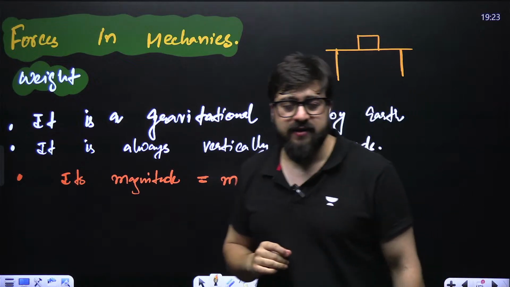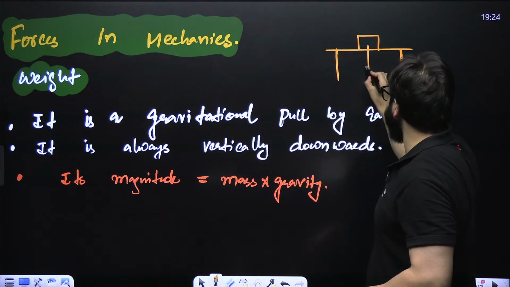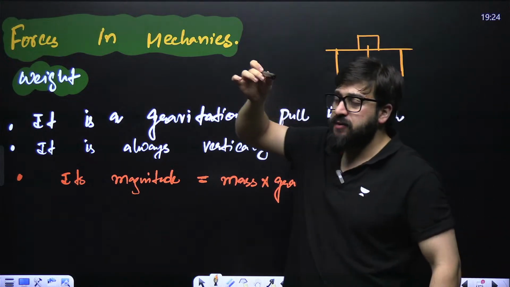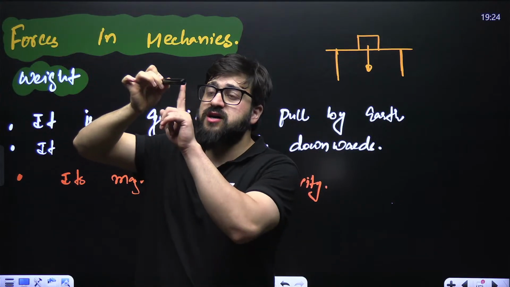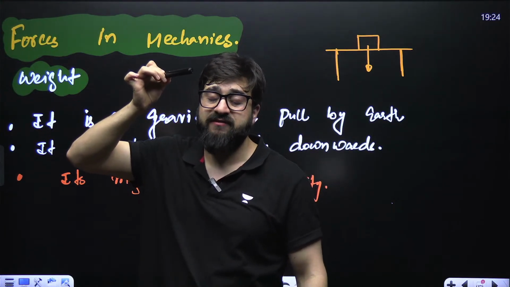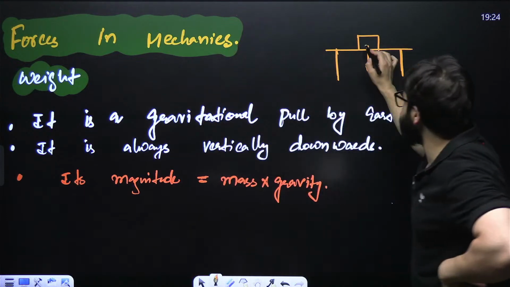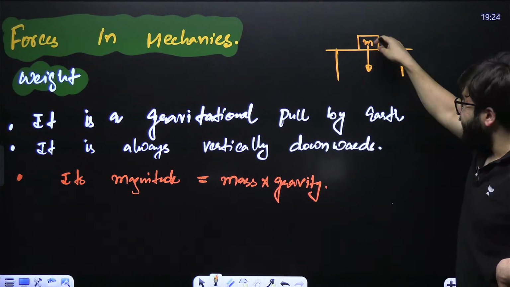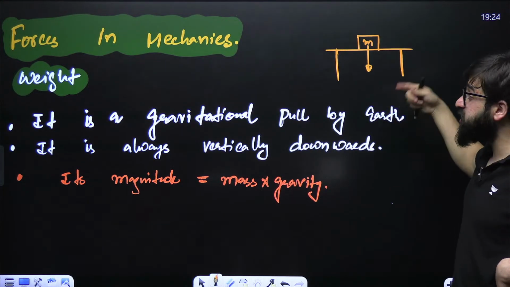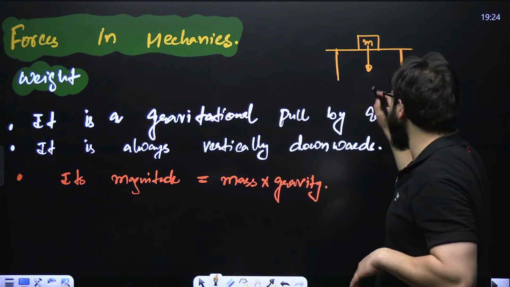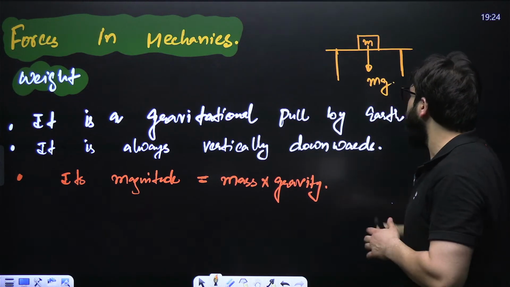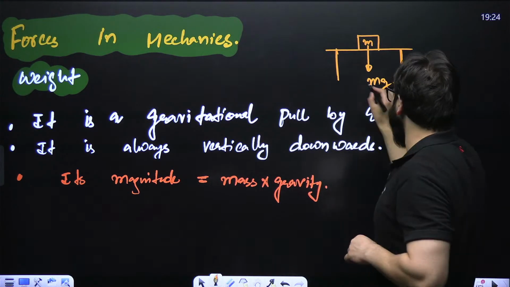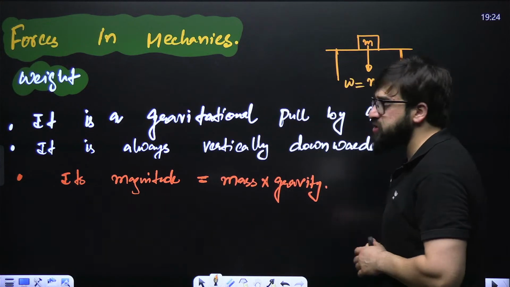Everybody knows that there is a force acting on this object in the downward direction. If I say I have got a pen over here, we know that Earth is attracting this pen towards itself with a gravitational force. The same will be the case here if its mass is m: the force on it will be towards the Earth. That is what we call the gravitational force, and its value is m into g, the mass multiplied by acceleration due to gravity. And this is what we call the weight.